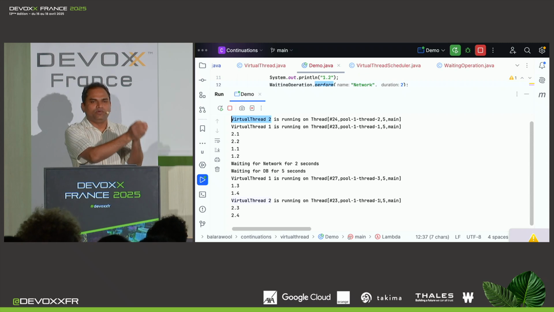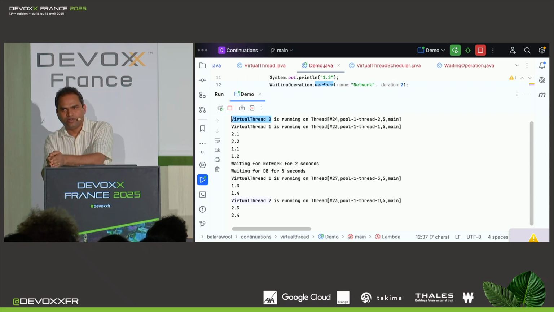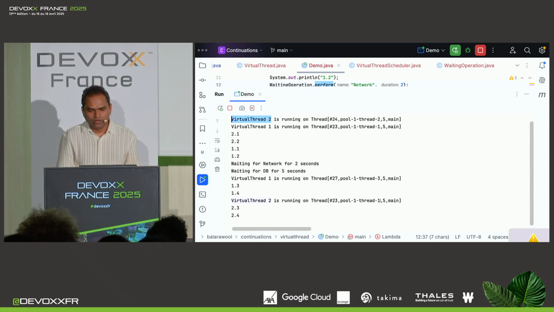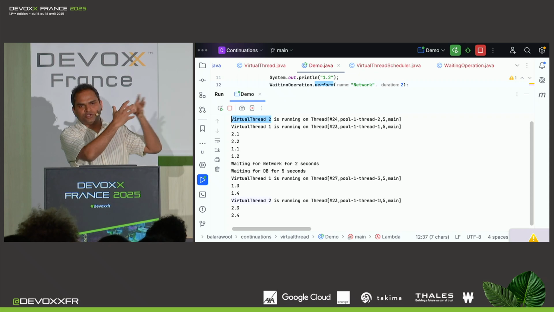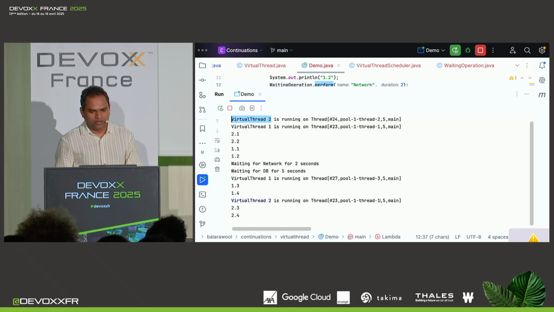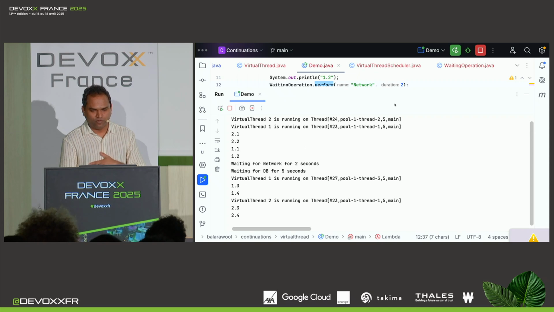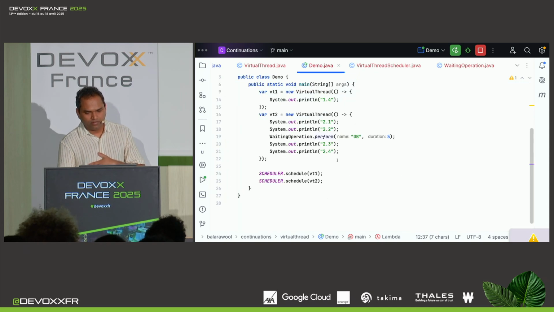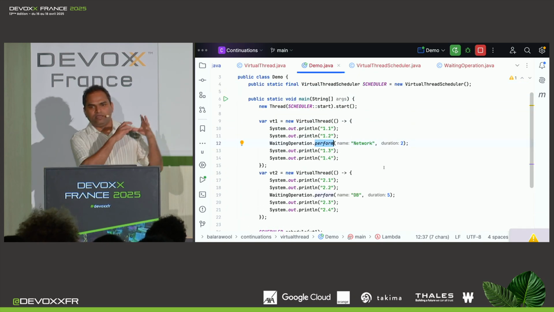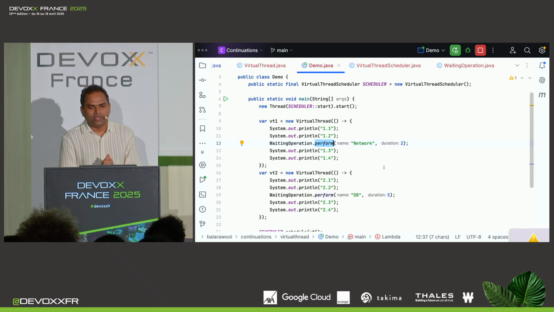So it was running with one platform thread. After the waiting, it is running on a totally different platform thread. So this execution shows that minute-to-minute relationship between virtual threads and platform threads. So basically, the goals that we had set out for our virtual thread have been met. So we have a good enough working solution for our virtual thread.